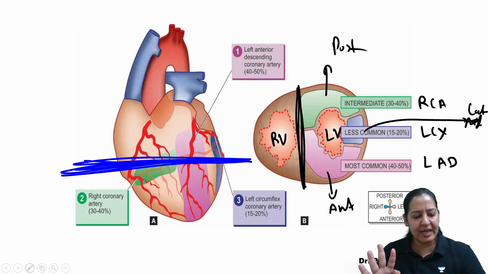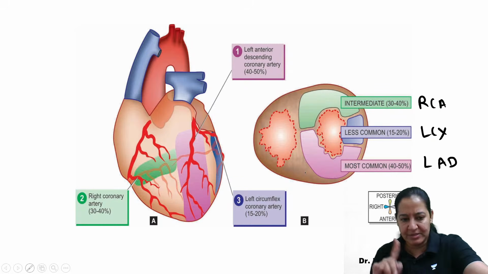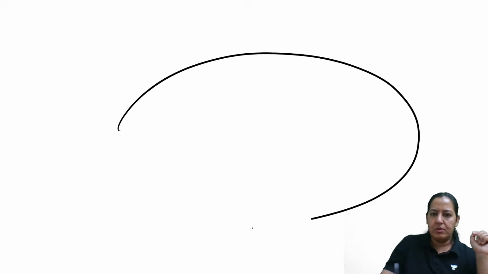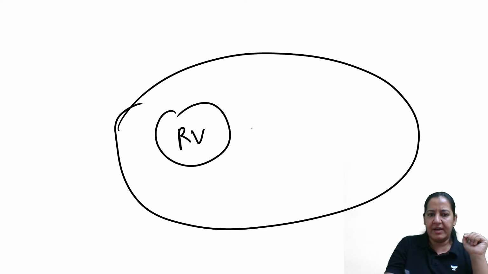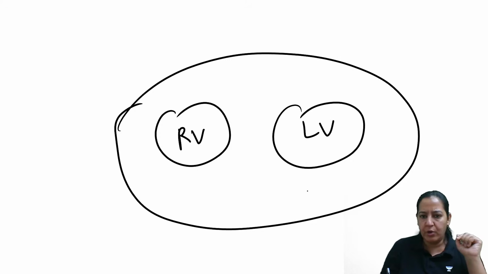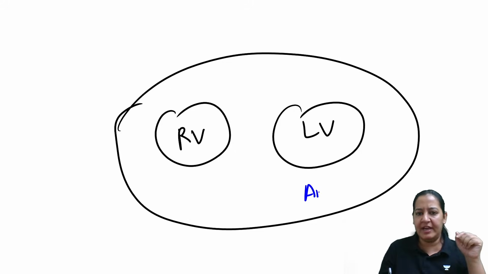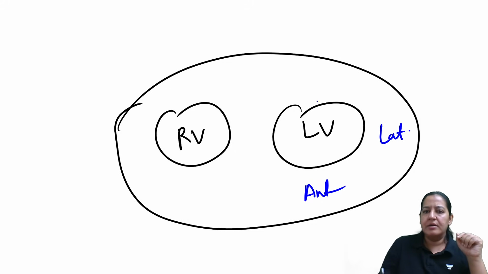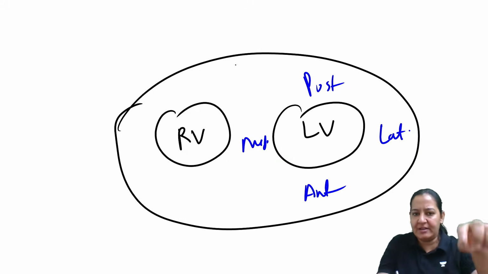Right. Just for the sake of revision, I will show you the diagram from Robbins right now after this. So, okay, this is the right ventricle, this is the left ventricle. You already know that, I know. So this is the anterior wall, this is the lateral wall, this is the posterior wall, and this is the medial wall. Actually, the medial wall is the interventricular septum.